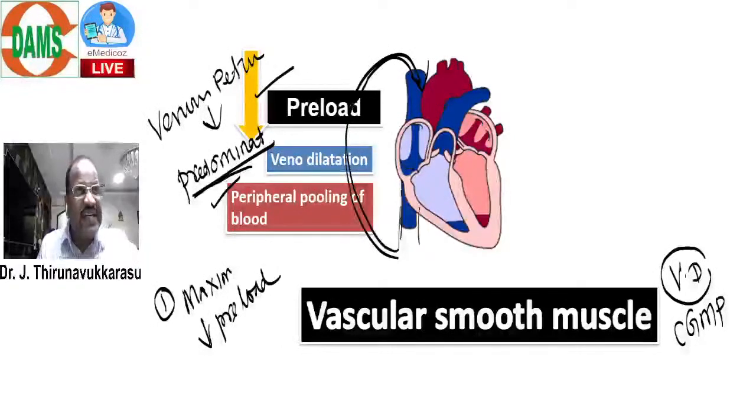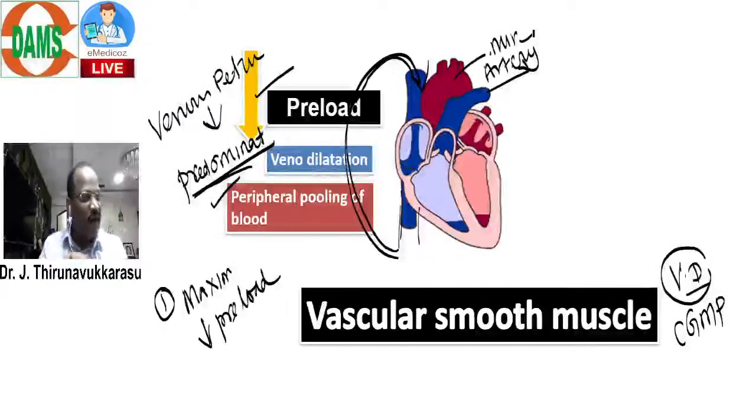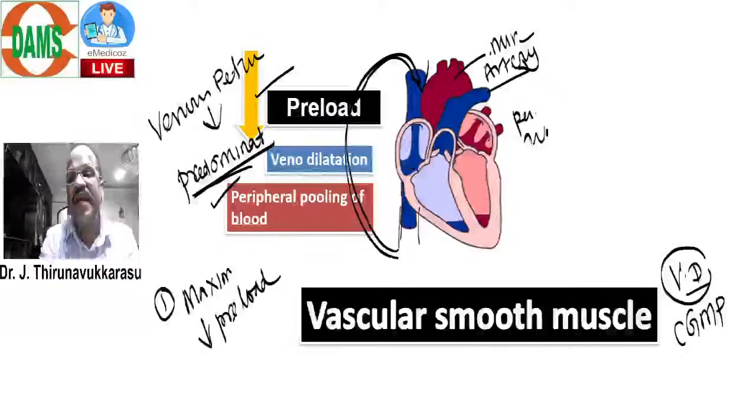The venous return is called preload. So, nitrates maximally reduce preload. Point two, nitrates also dilate arteries, but minimally. When arteries undergo dilatation, there is a reduction of peripheral arterial resistance. Peripheral arterial resistance is called afterload.